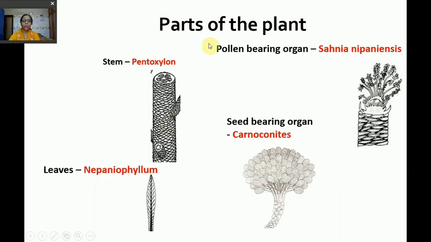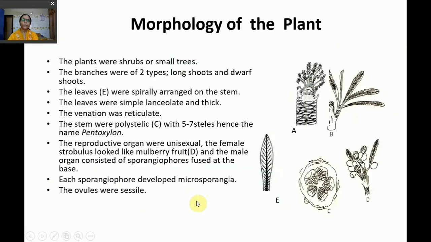Now these are the different parts of the plant which were identified and given names. The stem was given the name Pentoxylon. Pollen bearing organs were given the name Sahania nipaniensis, or commonly called Sahania organs. You can see here the seed bearing organ, Carnoconoides, and leaves were given the name Nipaniophyllum, a lanceolate leaf.